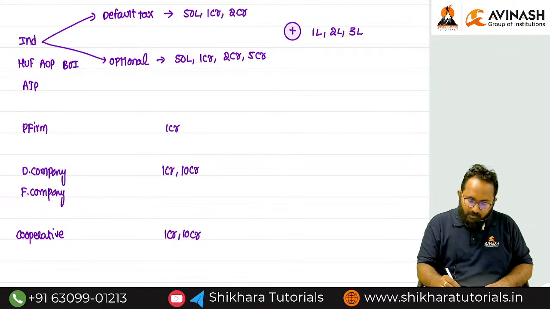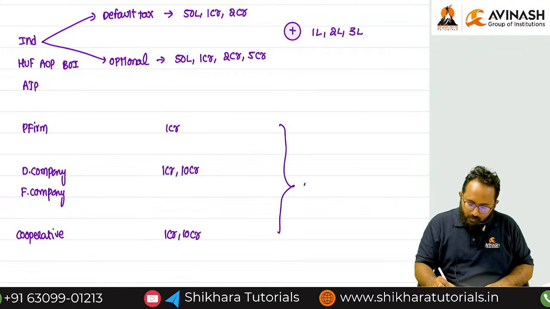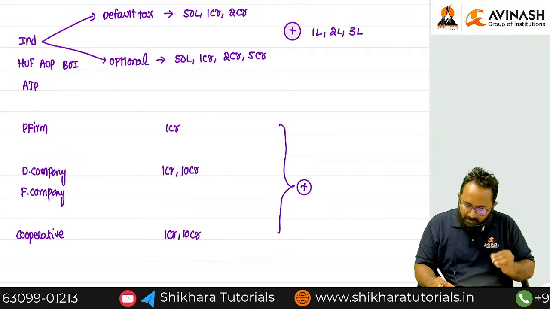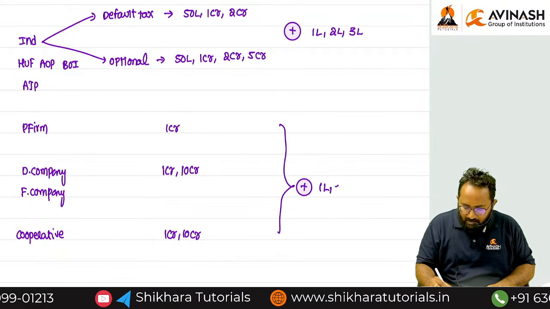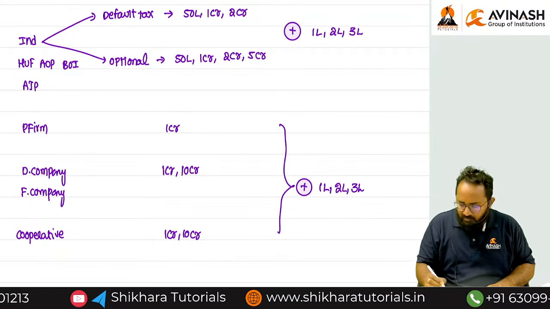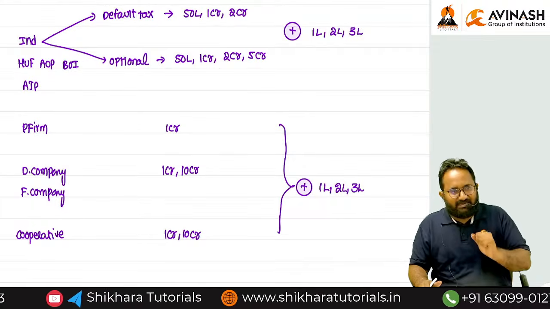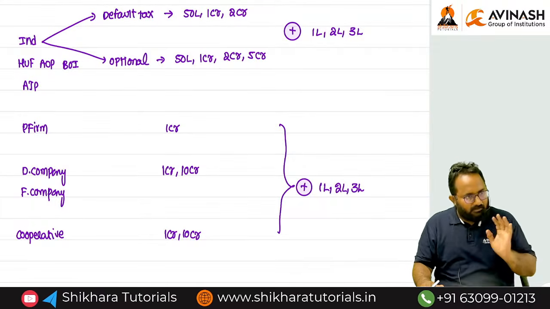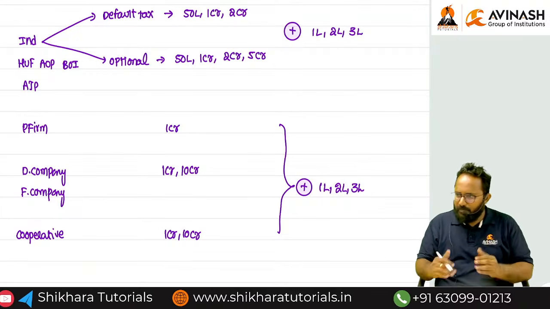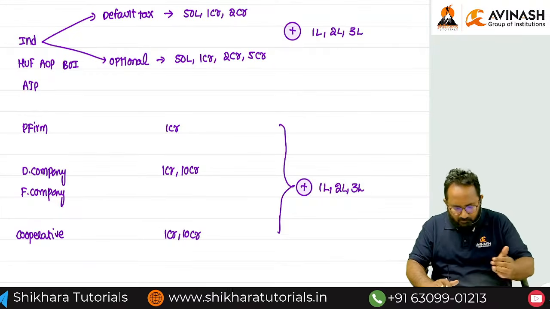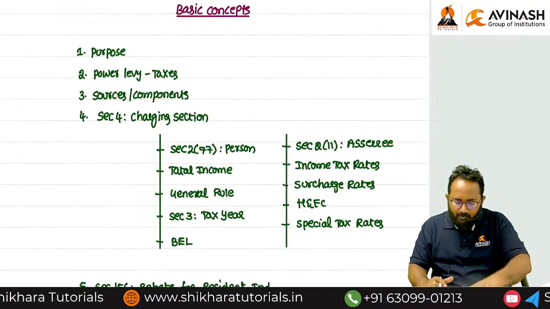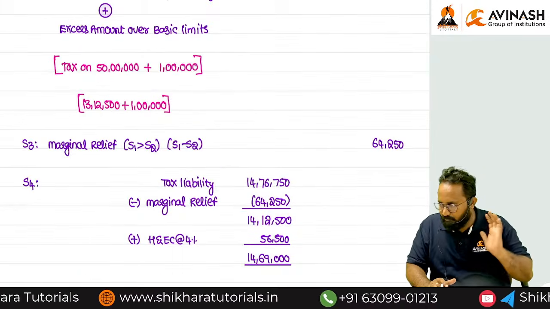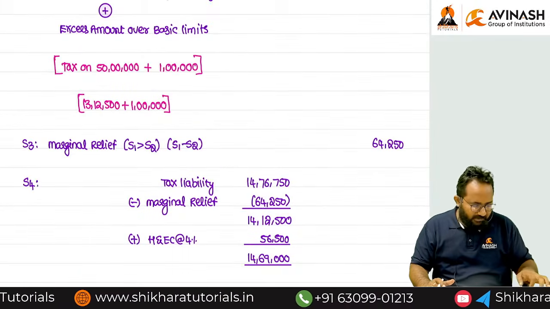If an SSC has total income in addition to the basic limit, an excess of 1 lakh, 2 lakh, 3 lakh, then definitely SSC can get the marginal relief. Okay, if you have no doubt about getting marginal relief, please do the tax liability computation by using these steps only.